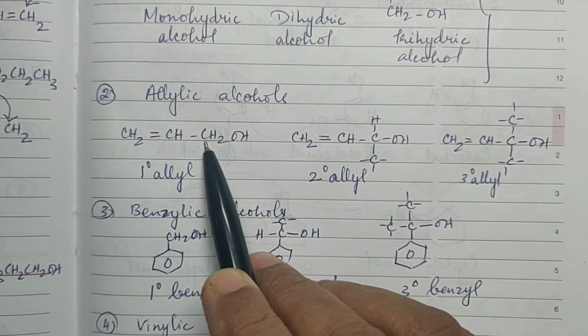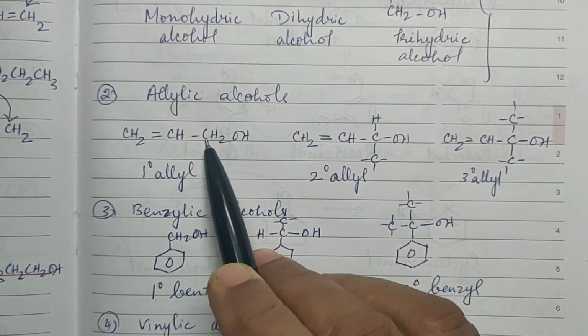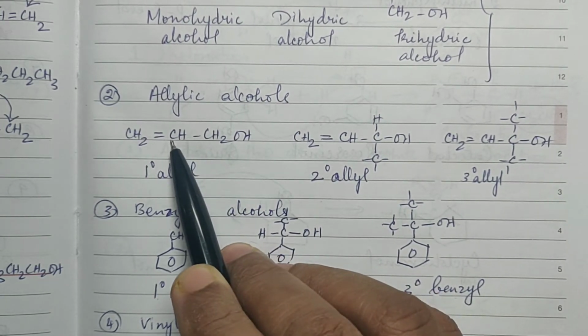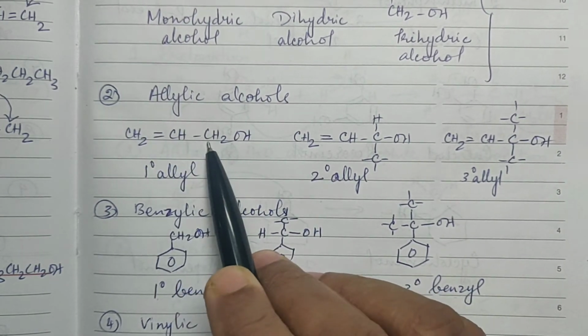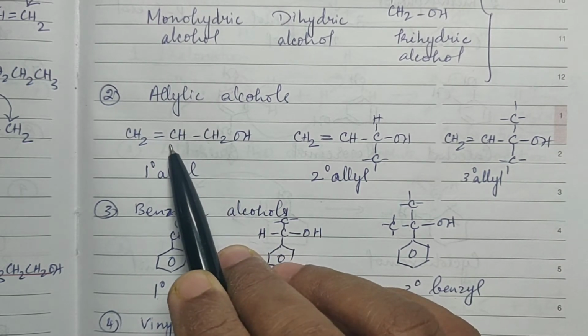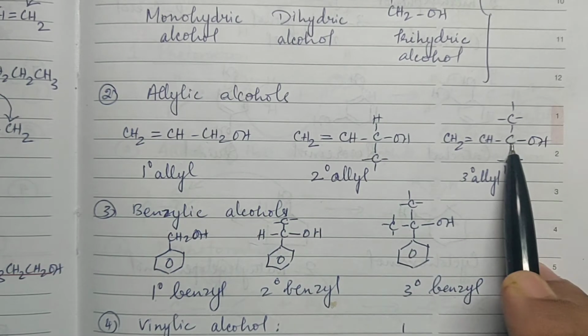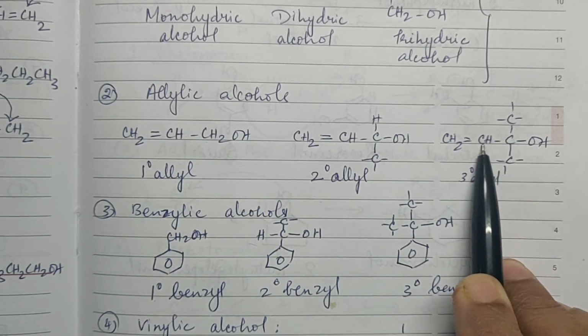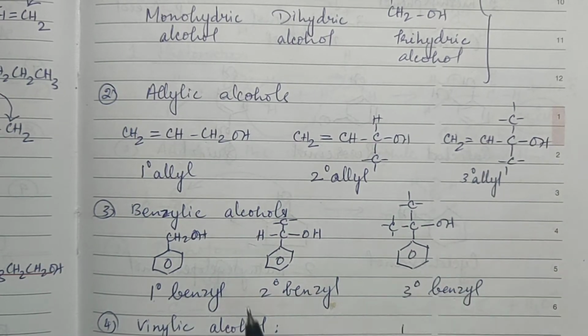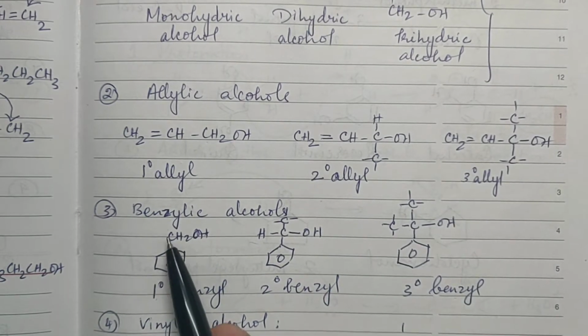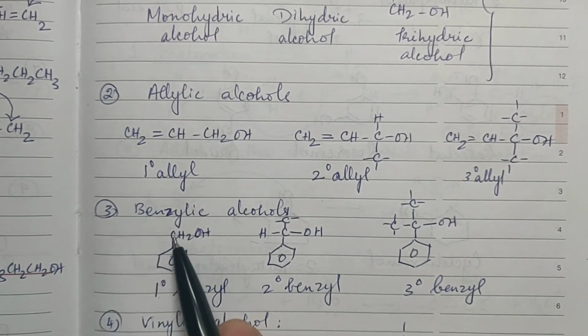Allylic carbon is an sp3 carbon which is attached to an sp2 carbon, right? sp3 carbon attached to an sp2 carbon. Look here also, sp3 carbon attached to sp2. Again here also it is sp3 attached to sp2. Okay. What is benzylic? Benzylic is carbon attached to the benzene ring.